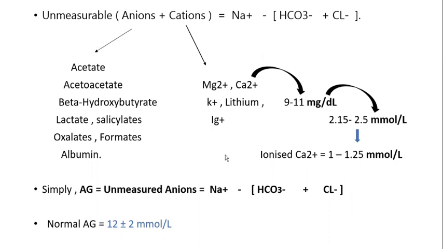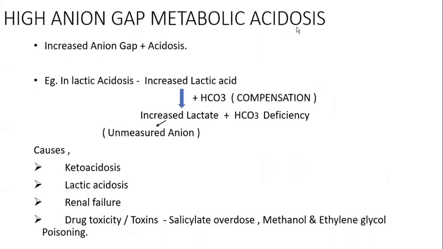One is high anion gap metabolic acidosis. Another one is normal anion gap metabolic acidosis. First, we will see high anion gap metabolic acidosis. In high anion gap metabolic acidosis, there will be increased anion gap and also acidosis. For example, if you take lactic acidosis, it is one among the high anion gap metabolic acidosis.